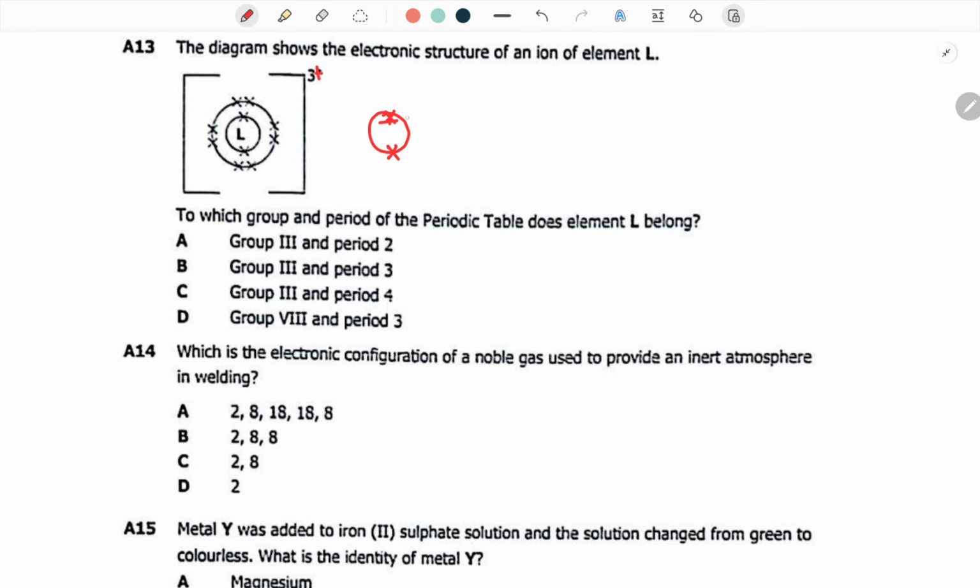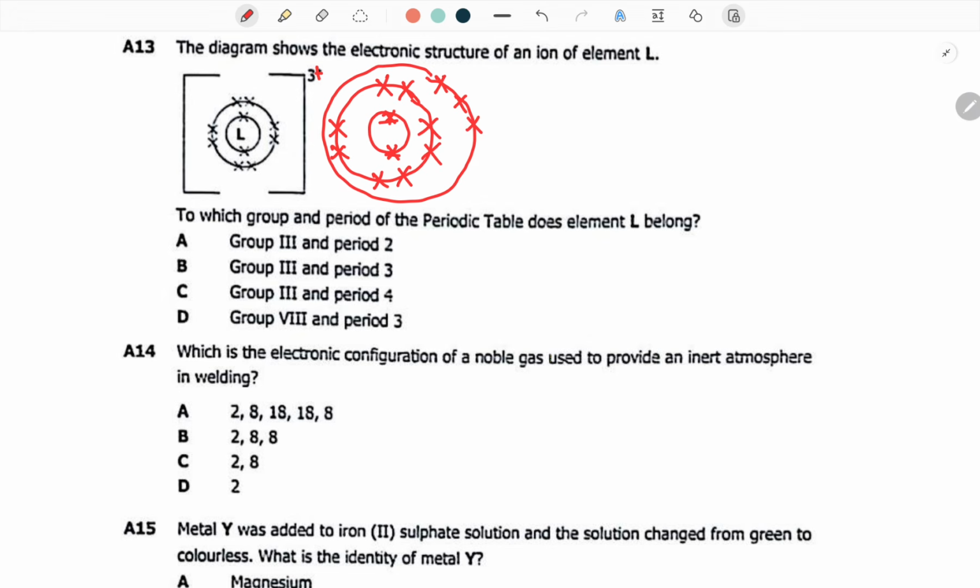I want you to see. This is how it was at first. They just wanted to confuse you. Then the last one contained 3 electrons.